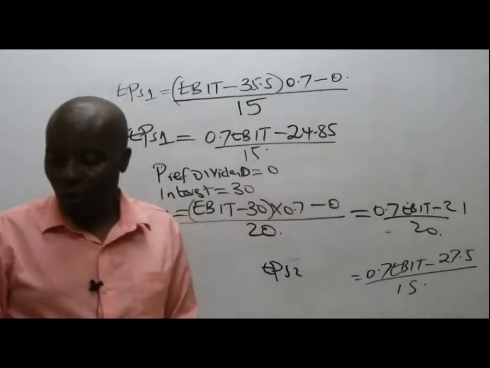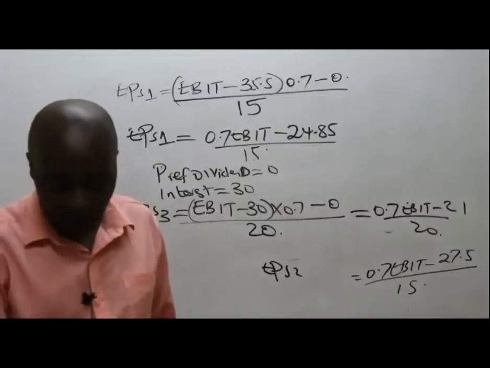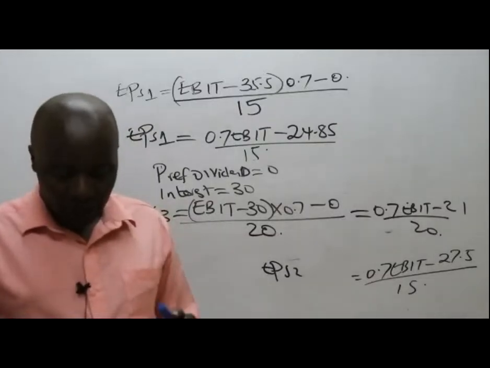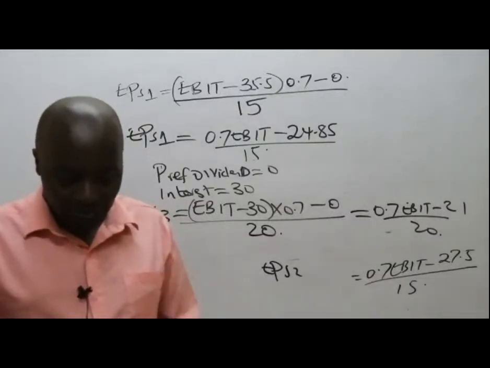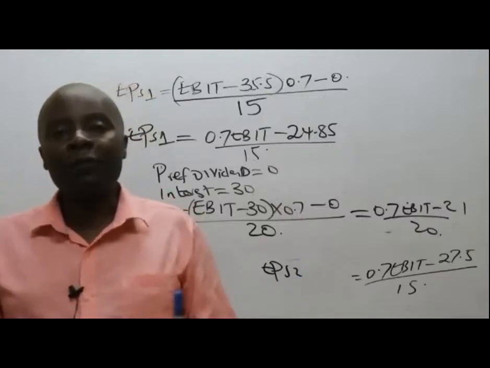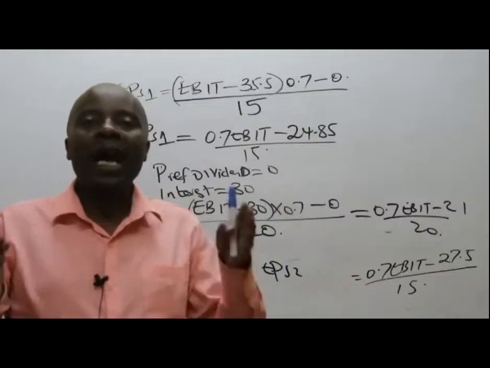But now I know where most students will go wrong, ladies and gentlemen. It is in Roman 1, where they want us to calculate earnings before interest and tax and the EPS at the point of indifference, the point where you are indecisive, you can't decide.